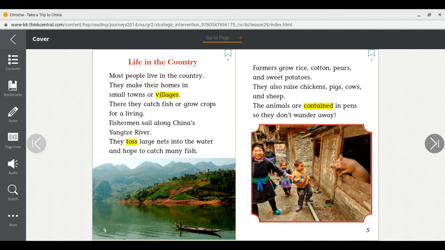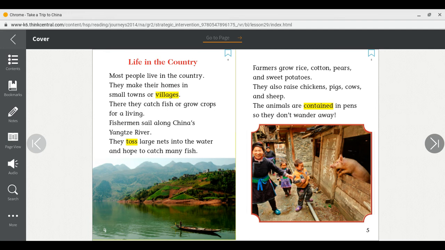Look at our heading on page 4, Life in the Country. What information do you think you will read in this section? Let's find out. Most people live in the country. They make their homes in small towns or villages. There they catch fish or grow crops for a living. Fishermen sail along China's Yangtze River. They toss large nets into the water and hope to catch many fish.